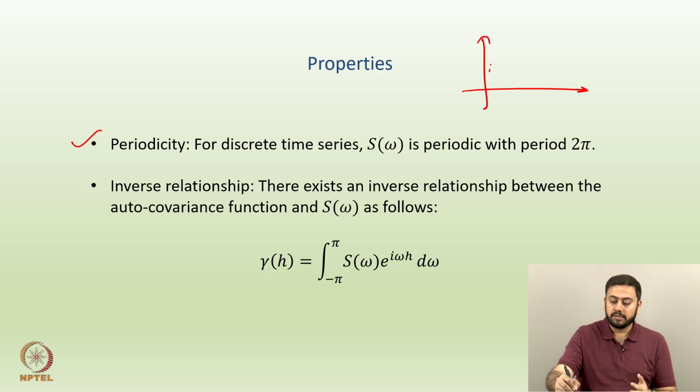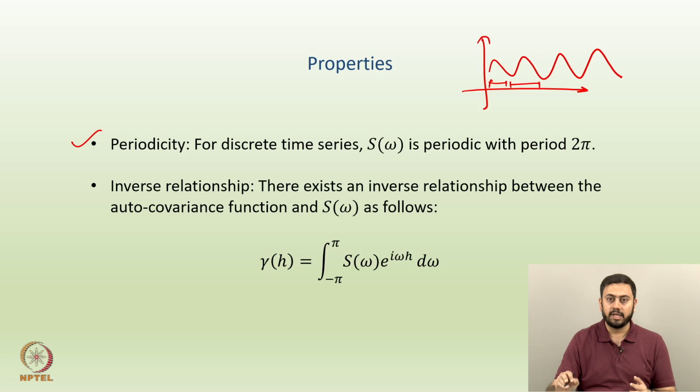So, let us say you observe a time series which goes like that. Periodic means after this much duration it repeats itself, it has a tendency of repeating itself. At the same time, the spectral density function is periodic with a period of 2 pi. So, after every 2 pi length, the density function would repeat itself. The underlying periodicity in S omega is nothing but 2 pi.